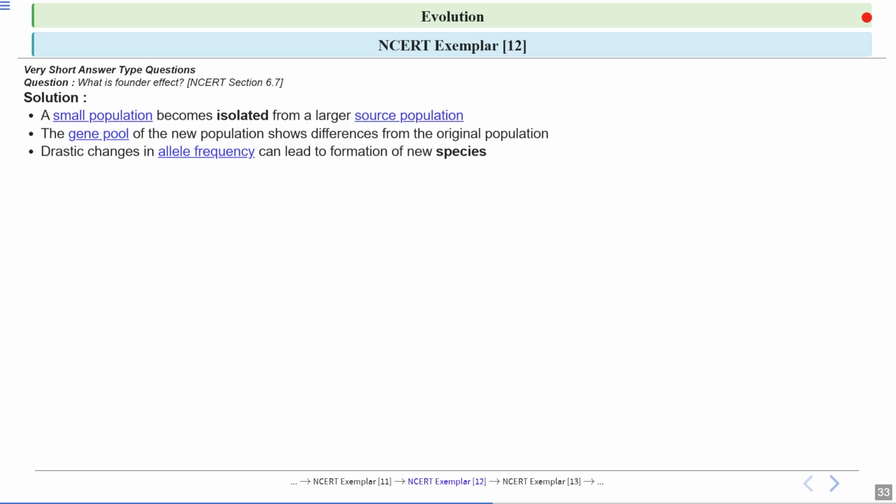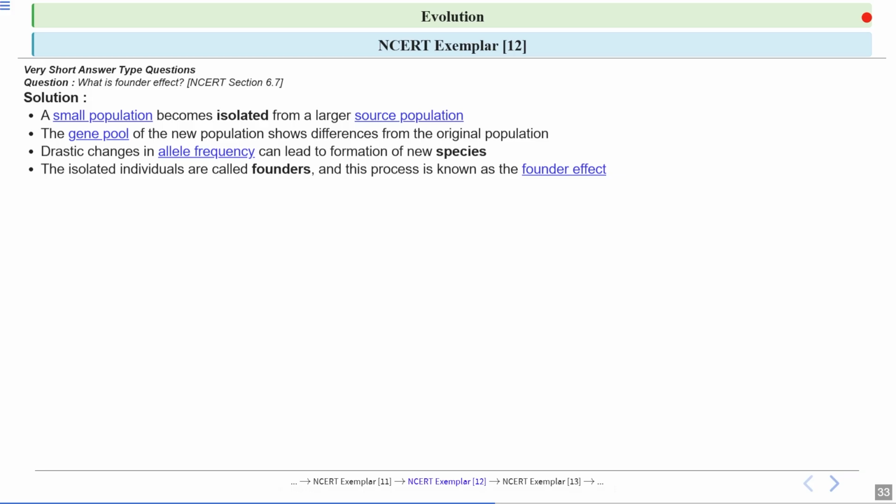Now, these changes are significant enough and they might eventually become so different from the original group that they can be considered a completely new species. Now, the isolated individuals are called founders, and this is known as founder effect. Now, the small group that separates is known as the founders because they are starting a new population.